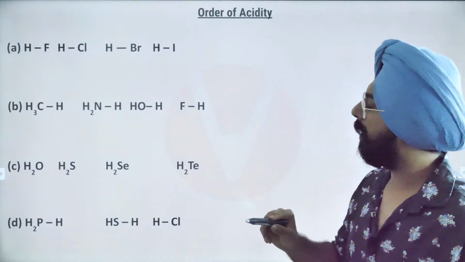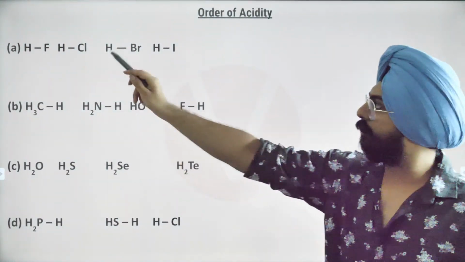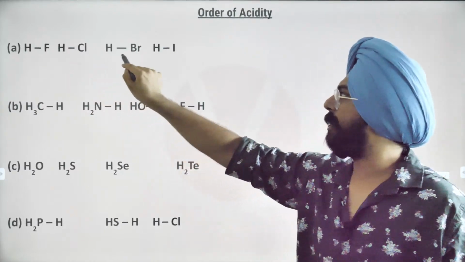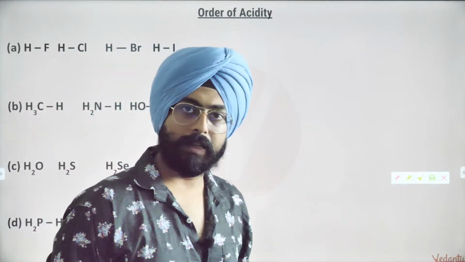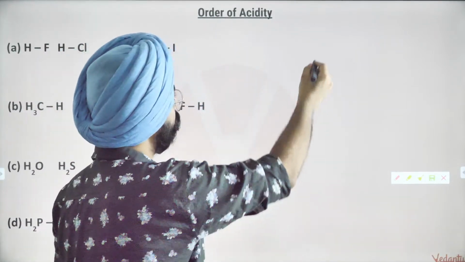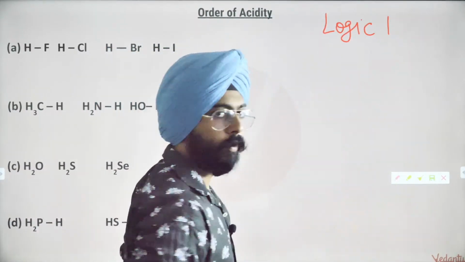तो दोस्तों अब हो क्या रहा है यहाँ पे? Okay, if we try to define the order of acidity, look at the first case: HF, HCl, HBr and HI. Right? I'll give you a very simple hint. पहला logic तो बहुत simple है. The first logic is very simple. What you have to do is, I'll just tell you logic number 1.